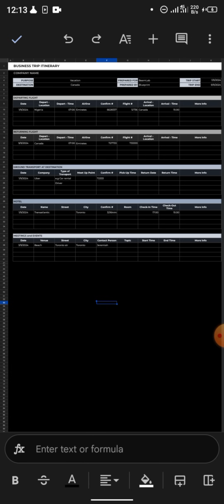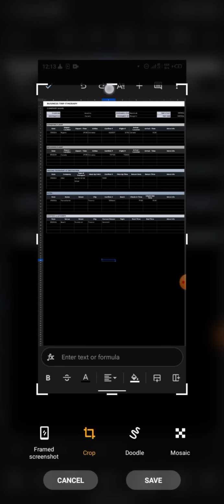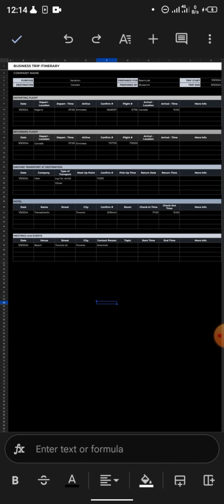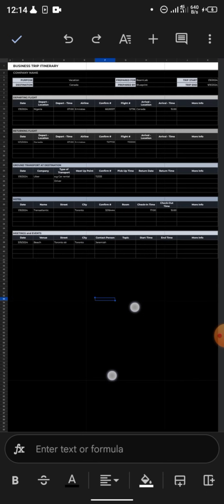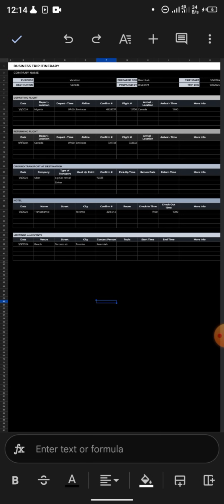That's the best option for you now. You just screenshot this sheet and crop the screenshot. It will still give you the same result instead of having to copy this table. You crop this screenshot and you save it. You zoom it out so that all the cells will show, then you take the screenshot. But if you have a PC, just copy everything.